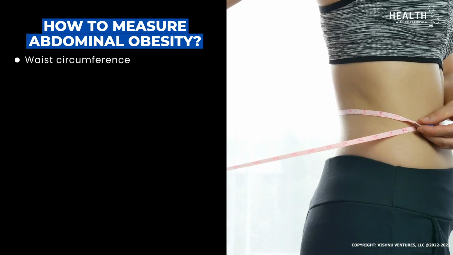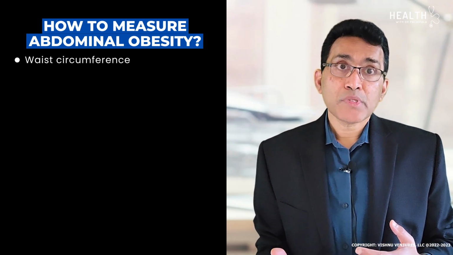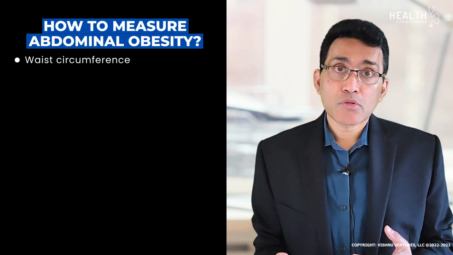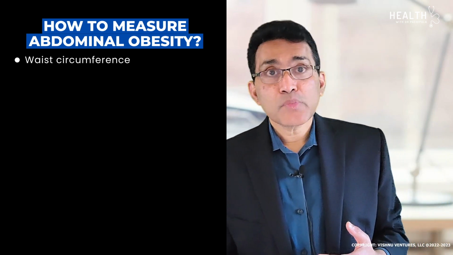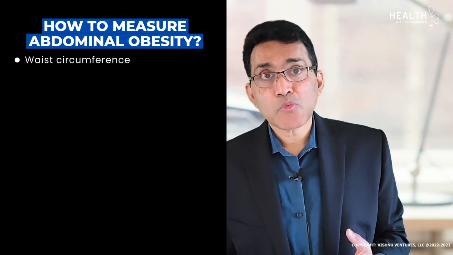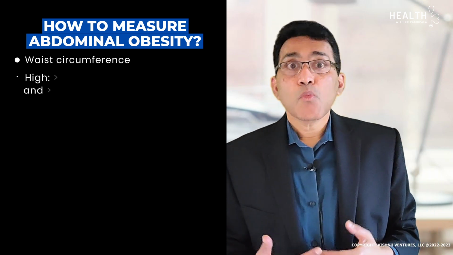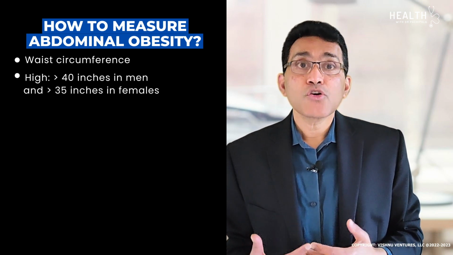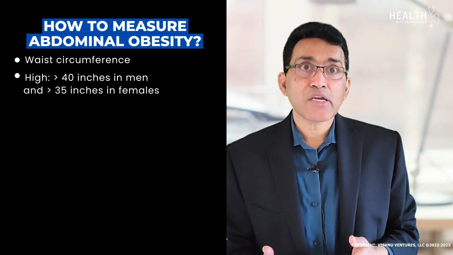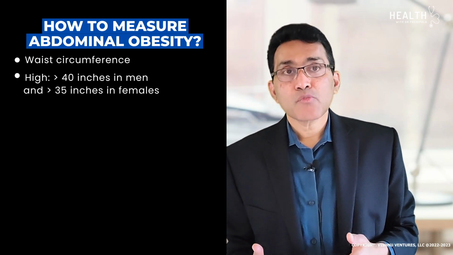Waist circumference is an important measure of abdominal obesity, while BMI is used to measure obesity in general. It measures what is called central obesity, or abdominal obesity, or visceral obesity, or male type obesity. Waist circumference of more than 40 inches in men and 35 inches in women is considered high and indicates higher risk of heart disease. There is also a higher risk of breast cancer.